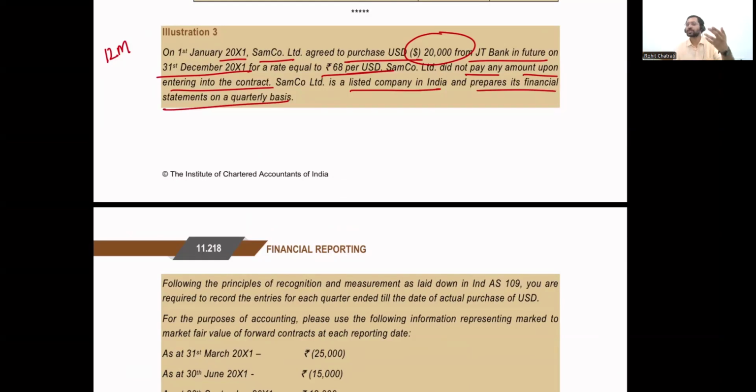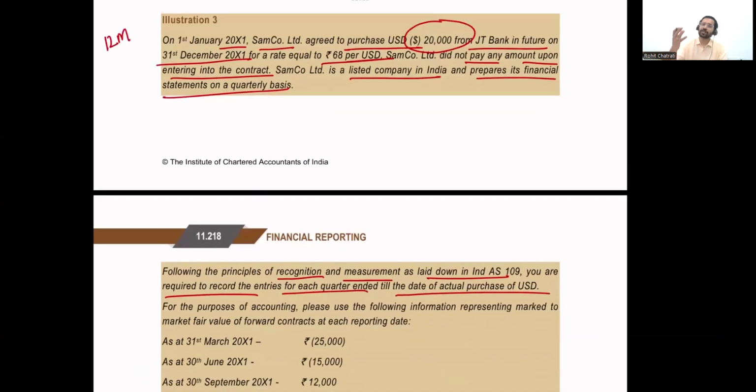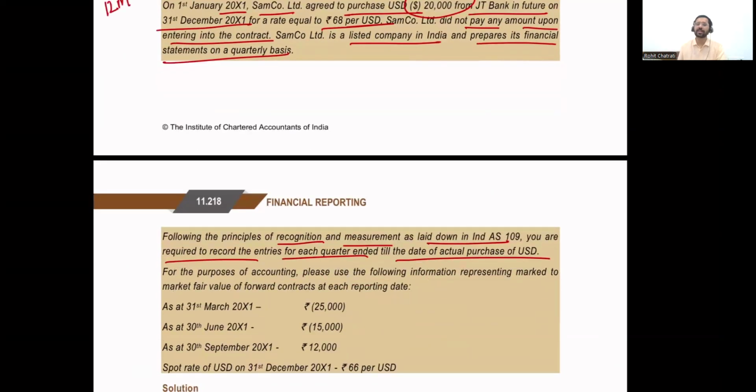If the fair value is positive, that will be a financial asset. If the fair value is negative, it's going to be a financial liability. Following the principles of recognition and measurement as laid down in Ind AS 109, you are required to record the entries for each quarter end till the date of actual purchase of US dollars. On 31st of December, you're actually going to purchase the US dollars. Until then, they're asking you to show the journal entries.